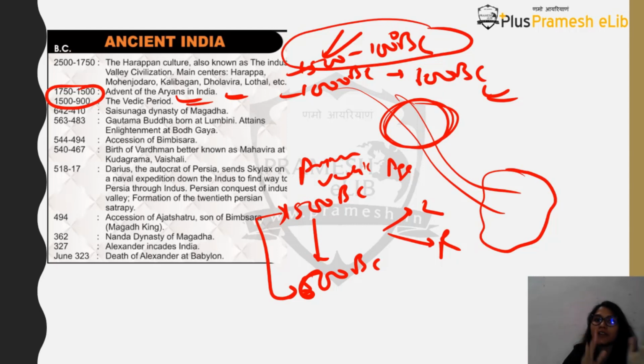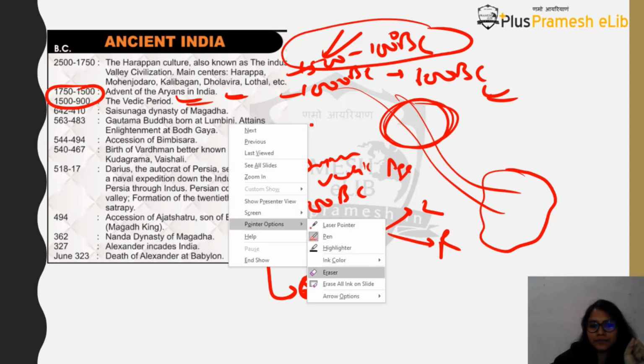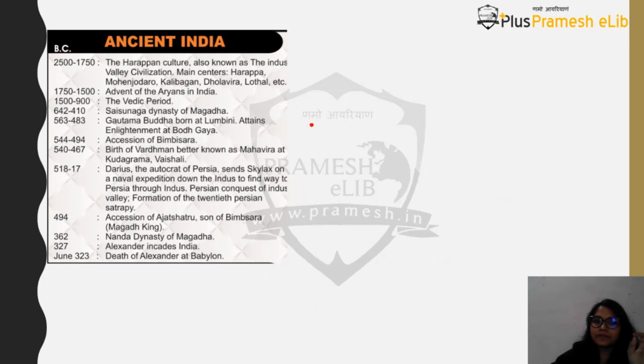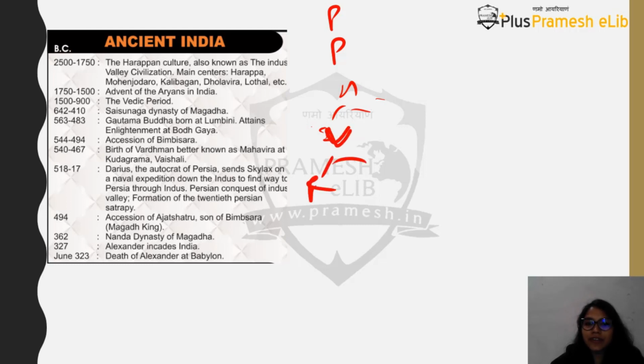Now, what we have studied basically is prehistory, proto-history, and history. In history, you started with the Indus Valley civilization, and then this Vedic period. In the Vedic period also, we studied the Rig Veda and the later Vedic period. Now, this is around 600 BC. Okay, 600 BC is called the time period where a lot of things changed.